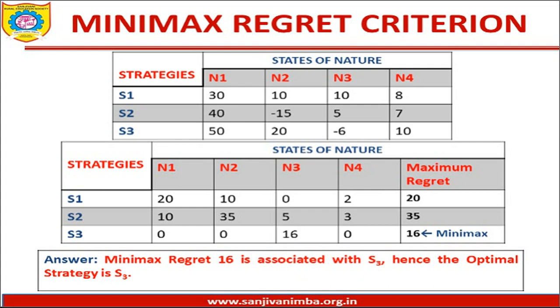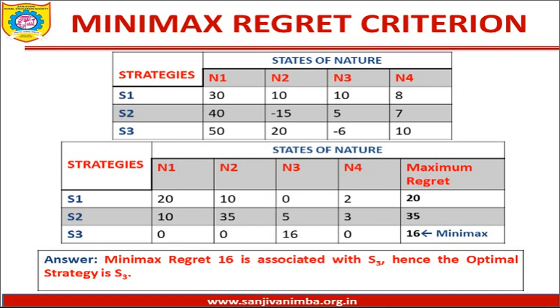So subtracting all the values from 10, you will be getting the regret column for N4, and the values come to 10 minus 8, 2, 10 minus 3, 7, and 10 minus 10, 0. So you have got a regret table, which you get by subtracting all the payoffs from the maximum payoff associated with that particular column.